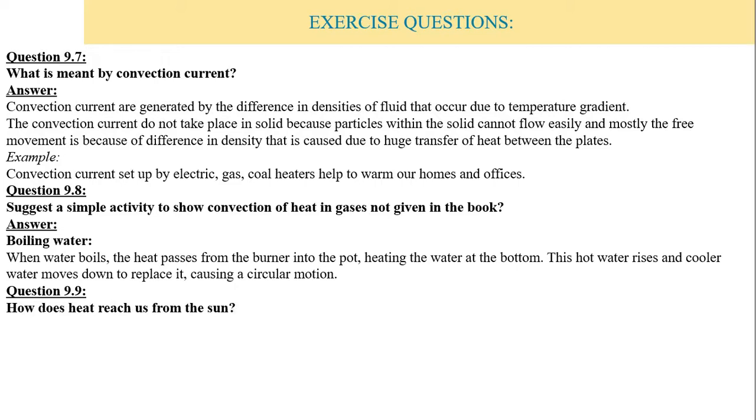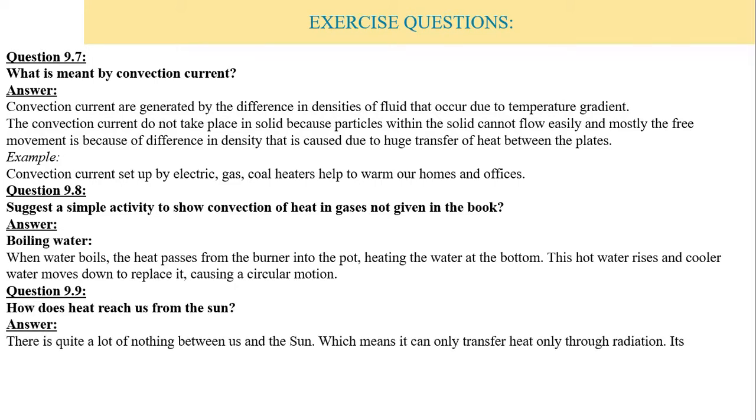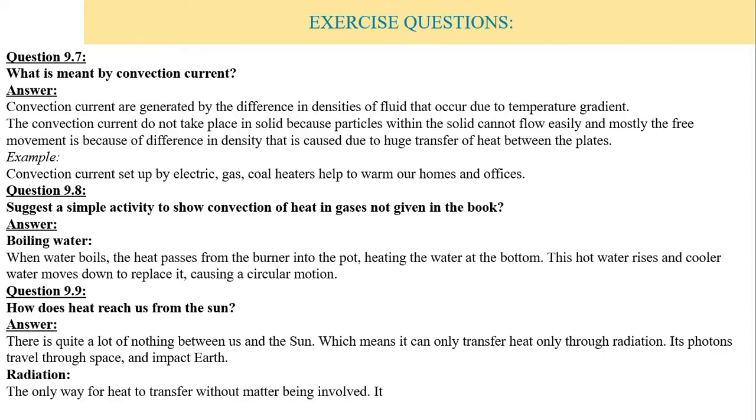Question 9.9. How does heat reach us from the sun? There is quite a lot of nothing between us and the sun, which means it can transfer heat only through radiation. Its photons travel through space and impact the earth. Radiation को हम कैसे define करें? The only way for heat to transfer without matter being involved. It is carried by photons, the least effective of them all.